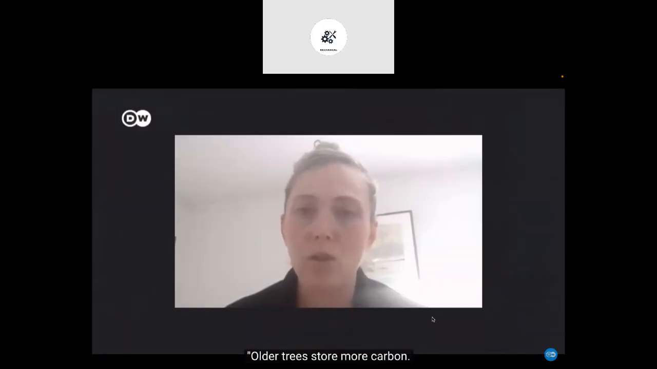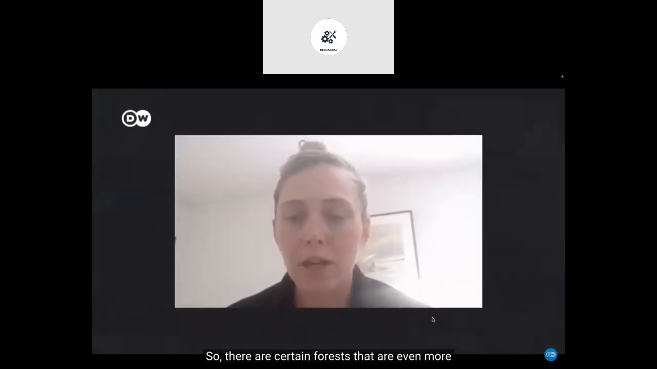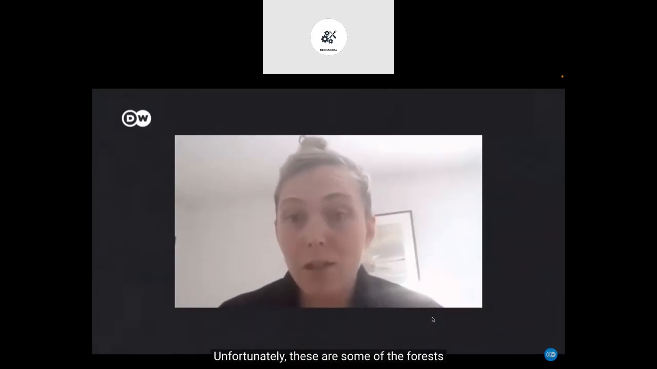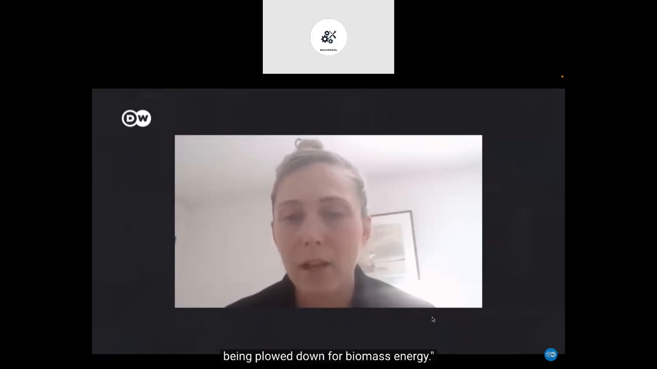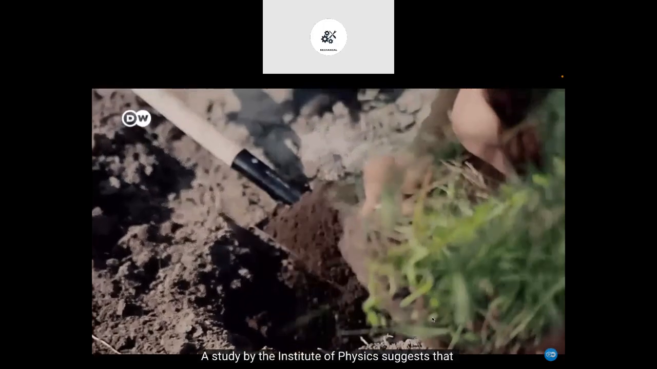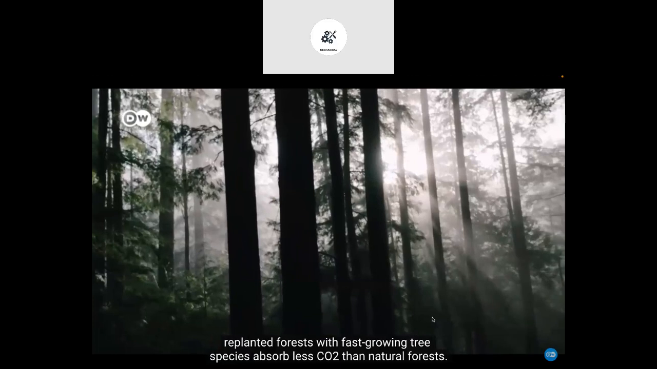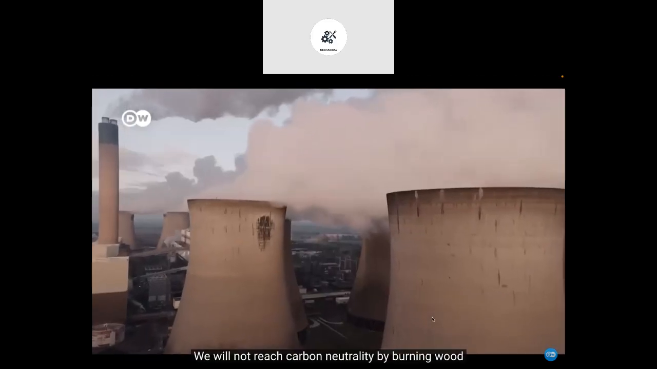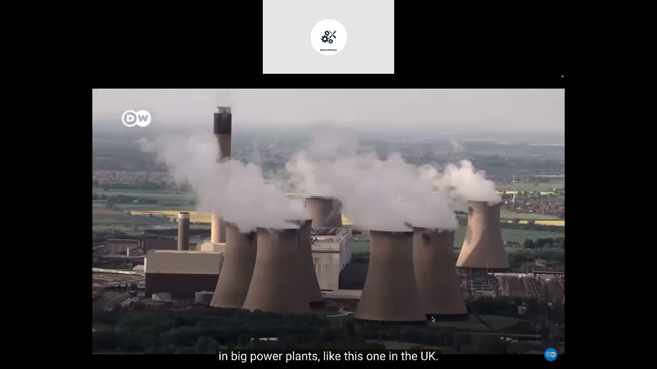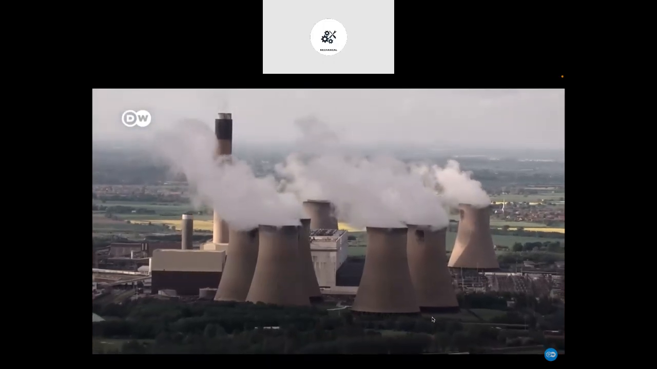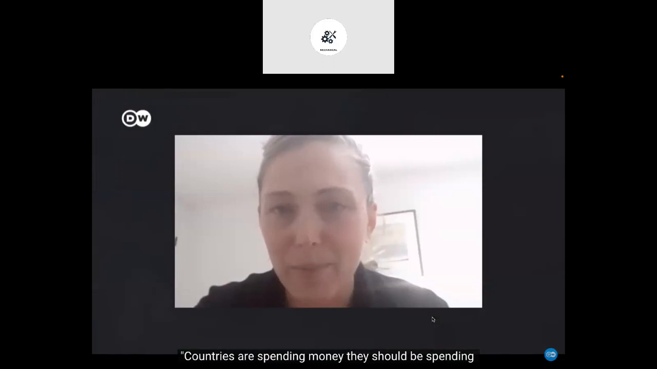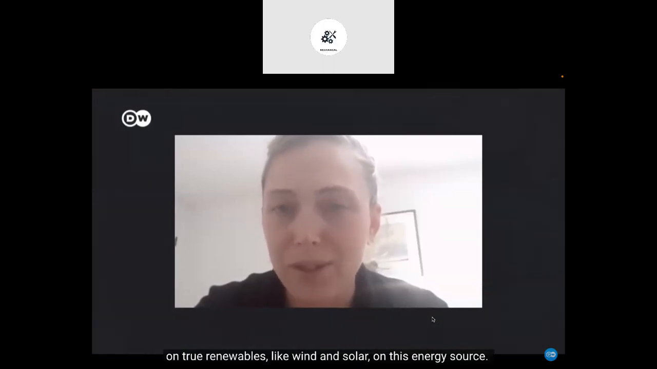Forests capture about 1/3 of all anthropogenic carbon emissions, so they are critical to staving off global warming. Ali Pepper is campaigning for the protection of forests. And older trees store more carbon. So there are certain forests that are even more critical to combating climate change than others. Unfortunately, these are some of the forests being plowed down for biomass energy. A study by the Institute of Physics suggests that replanted forests with fast-growing tree species absorb less CO2 than natural forests. We will not reach carbon neutrality by burning wood in big power plants like this one in the UK.